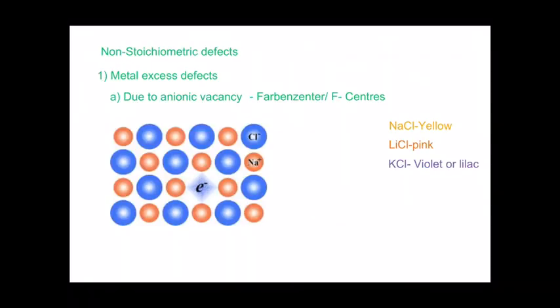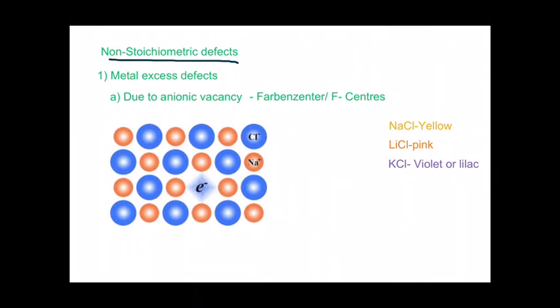Next we can see the non-stoichiometric defects. In stoichiometric defects, the stoichiometry of the compound is not disturbed. But here in the non-stoichiometric defects, there is a defect in the stoichiometry of the compound. Either there will be an excess of anion or an excess of cation. So the chemical formula of the compound will have slight differences when such a defect occurs. Now we'll see what these non-stoichiometric defects are.